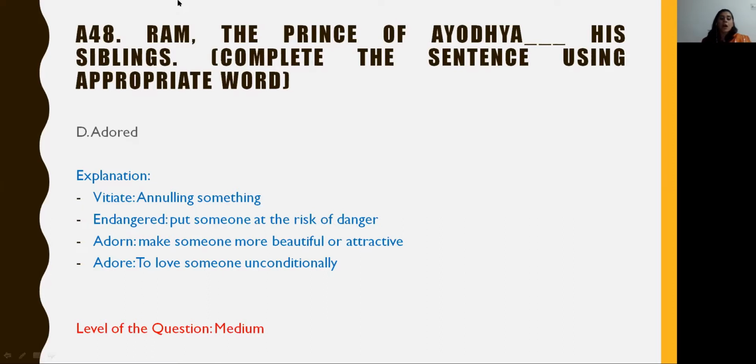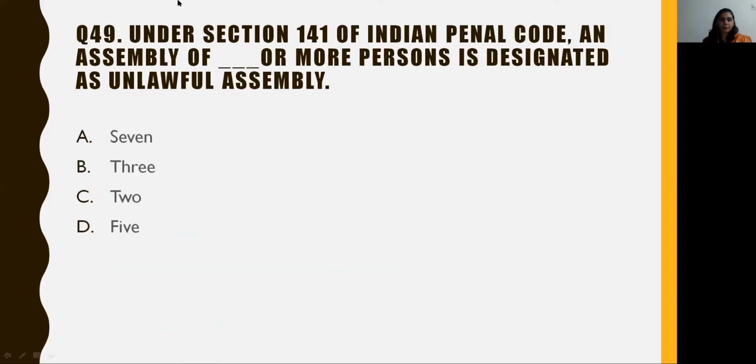Adorn means to make someone beautiful or attractive. This does not come out to be the motive from the given sentence. And finally, the term adore means to love someone unconditionally, which definitely is the answer and hence correct in this scenario. The level of this question is medium, as one must definitely know the meanings of these words to be able to give the answer correctly. Plus, the terms adorn and adore can be slightly confusing here.